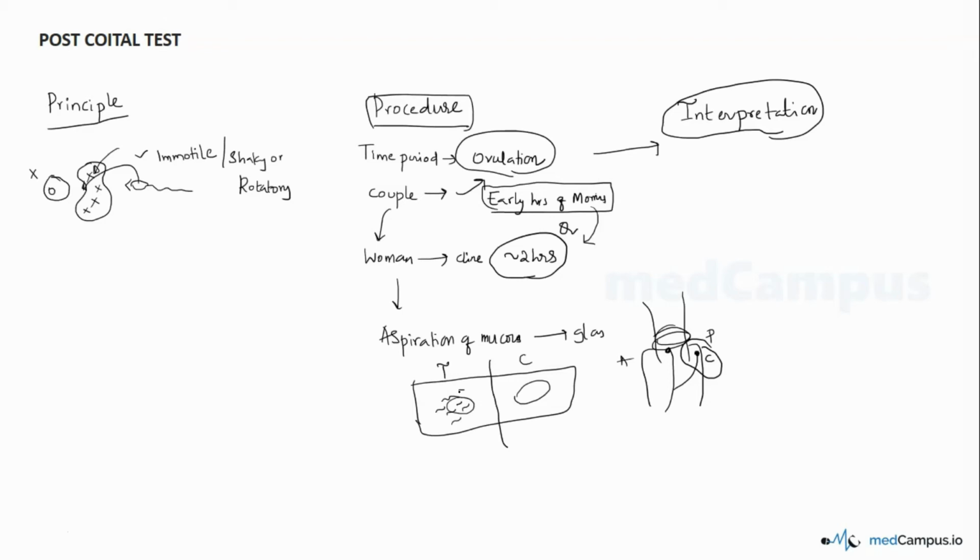Normally you will see motile sperms, but if there are any anti-sperm antibodies, you might not be seeing any motile sperm, that is, the sperms become immotile. Or the same sperms in the presence of anti-sperm antibodies, instead of having normal movements, will show shaky or rotatory movements. Both things are indicative of an immunological defect. So this is the principle behind the postcoital test, and this is how the procedure is done.